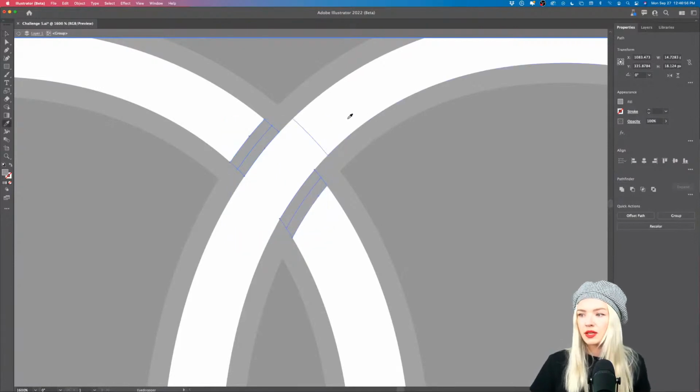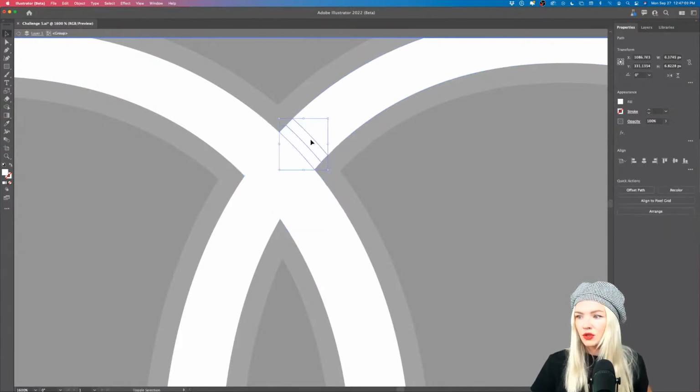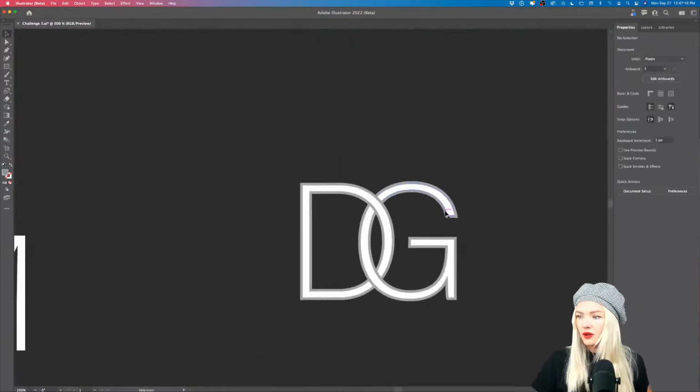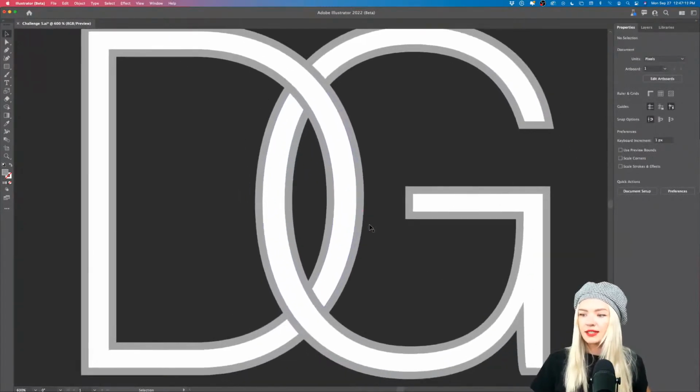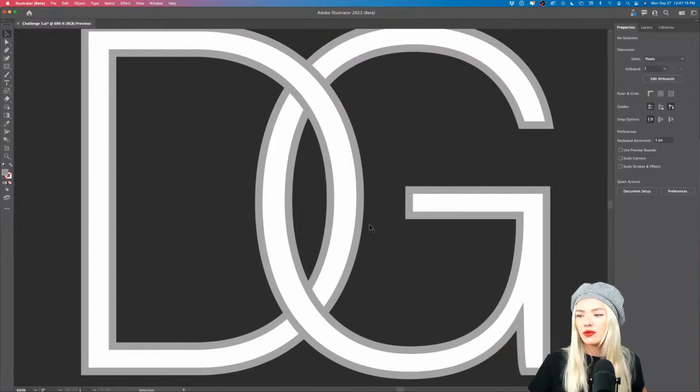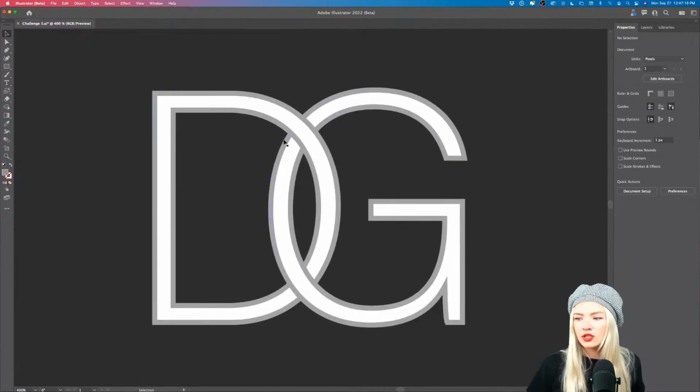So I'm sampling with the letter I on the keyboard with the eyedropper, just like so. And I'm going to turn these into those gray ones so that I can better see that. Now you can see we have this effect as if the D and G are interconnected like a chain, right? So they're overlapping each other in both these portions.